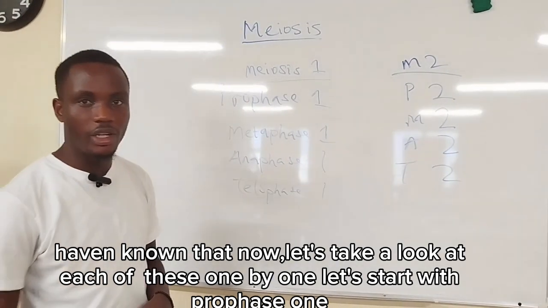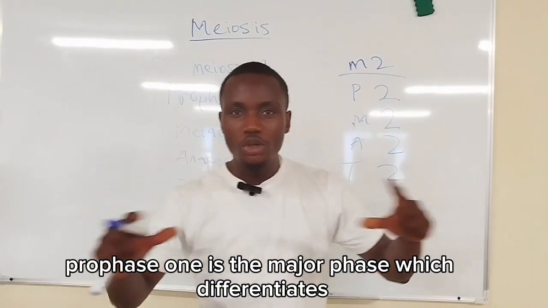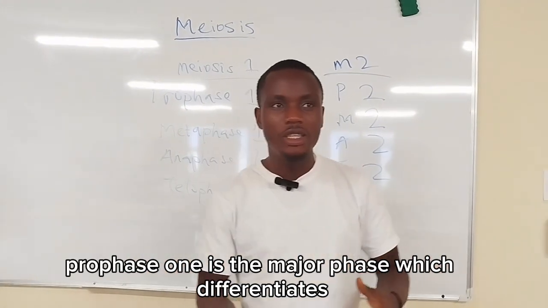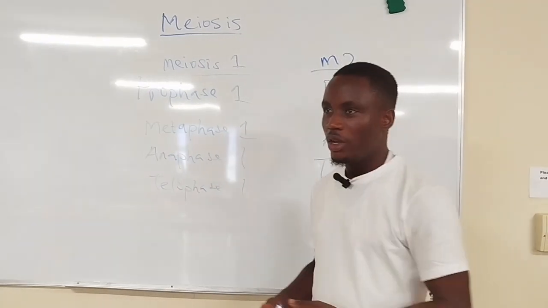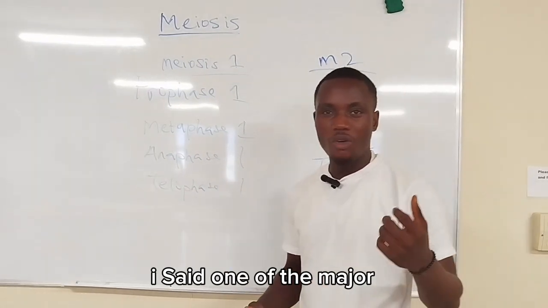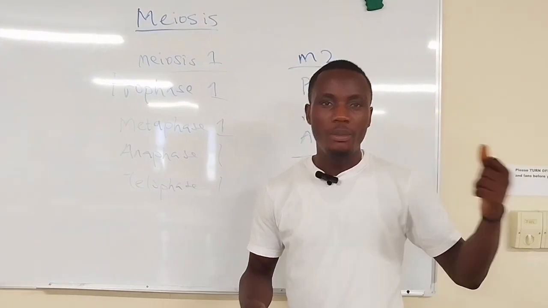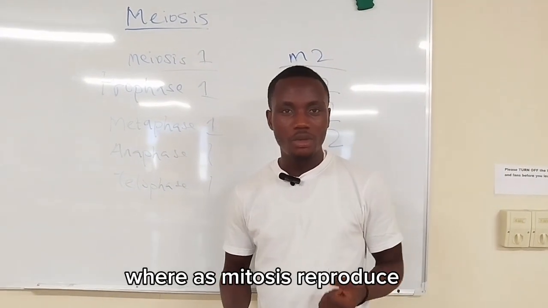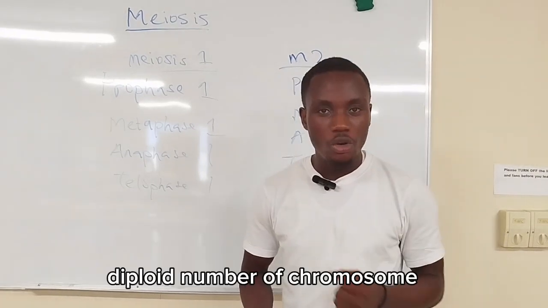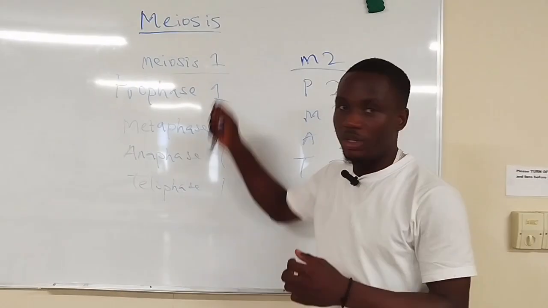Let's start with prophase 1 now. Prophase 1 is the major phase which differentiates mitosis from meiosis. What am I saying now? I said something earlier: one of the major differences between mitosis and meiosis is that meiosis will produce a haploid number of chromosomes, whereas mitosis will produce a diploid number of chromosomes. So this is the stage where all these things begin, prophase 1.